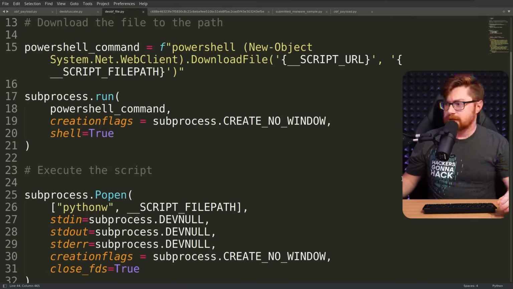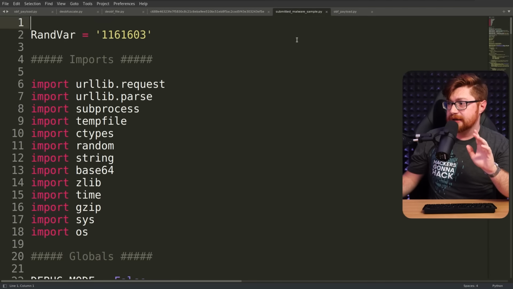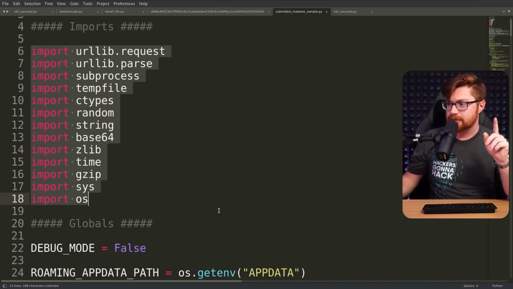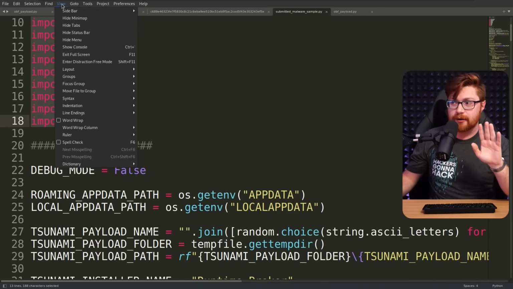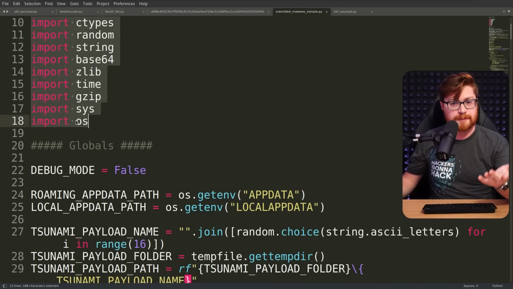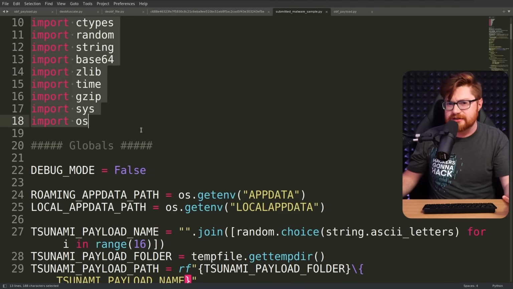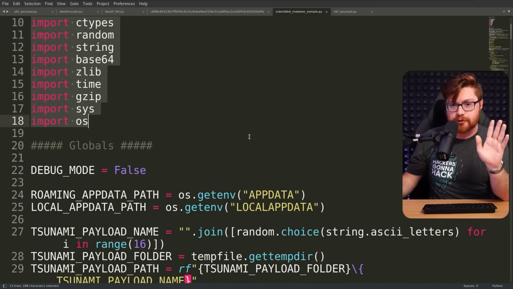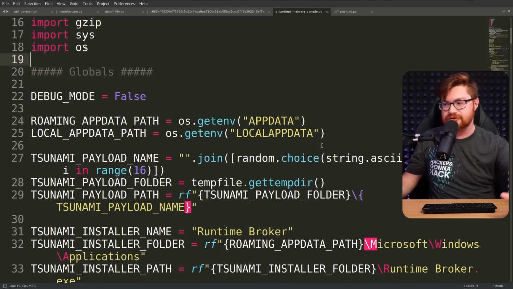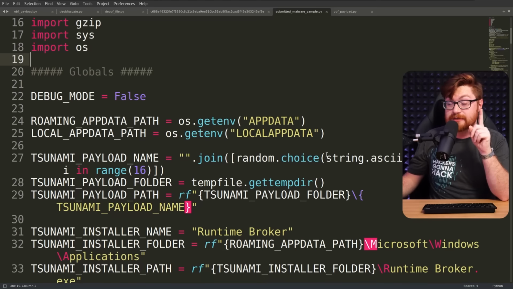So let's make an educated guess here. The malware that we're looking at with the other sample that we did deobfuscate is actually tsuscript.py, the Tsunami info stealer that we'll dig into. Let me get back over to that other tab, our submitted malware sample, where we had some random value and then imports for all the stuff that it might be able to do, and we'll get to scroll through this. Now, I realize, look, it's Python, it's just a scripting language that we can read pretty easily. We've got the source code, no special tricks, no secrets that we'd have to cut through assembly or use Ghidra or some debugger. This is pretty simple, easy stuff right now.